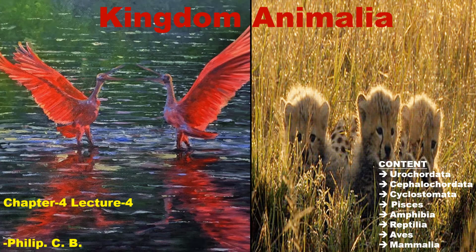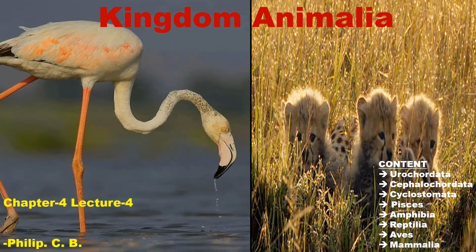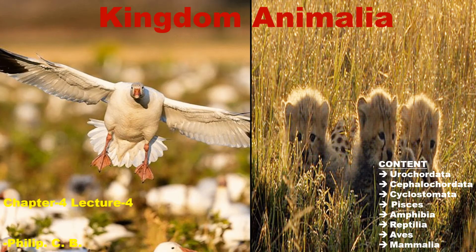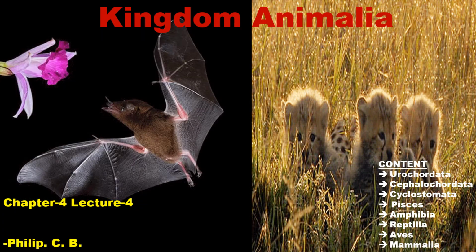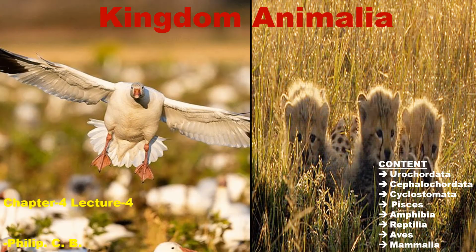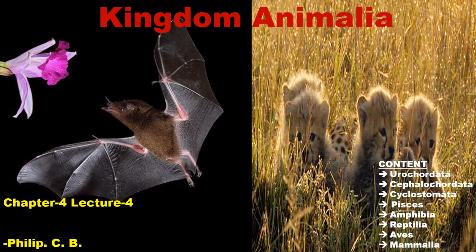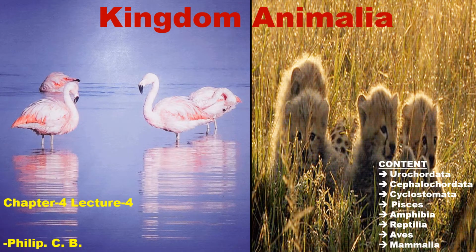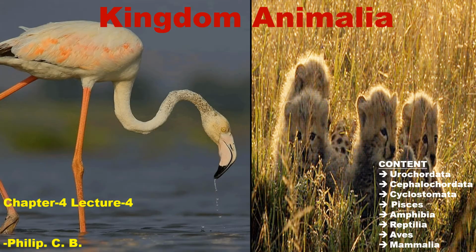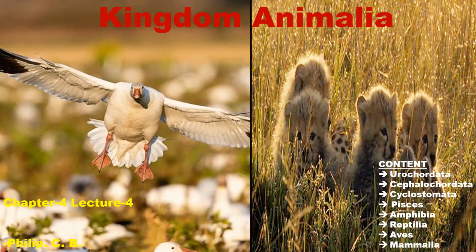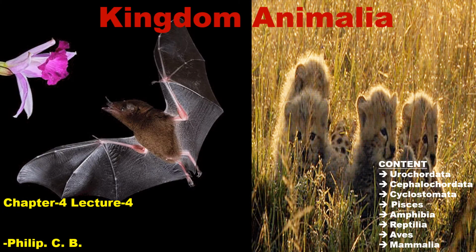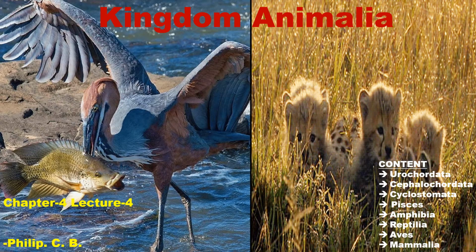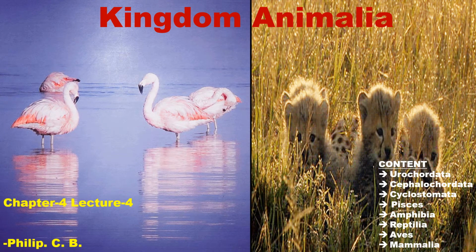Hello students. So today we are going to learn the fourth part in kingdom Animalia. In the first part we learned the criteria for animal classification. Second part we learned the first five phylum in kingdom Animalia of non-chordata, and then third part we learned the remaining five phyla in non-chordata. Today we learn about the chordates and the later part with the vertebrates.